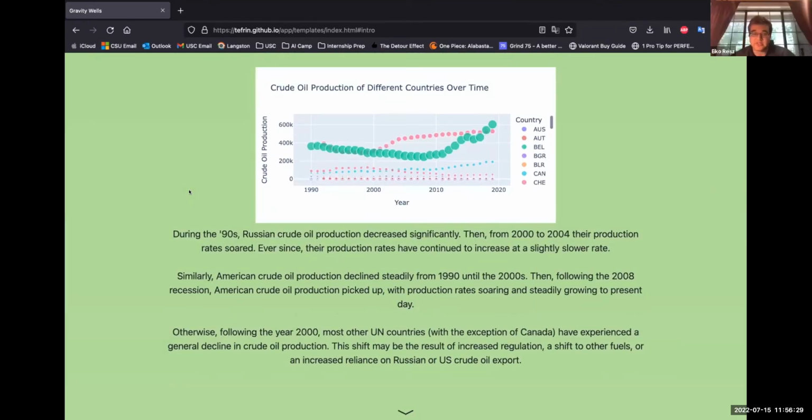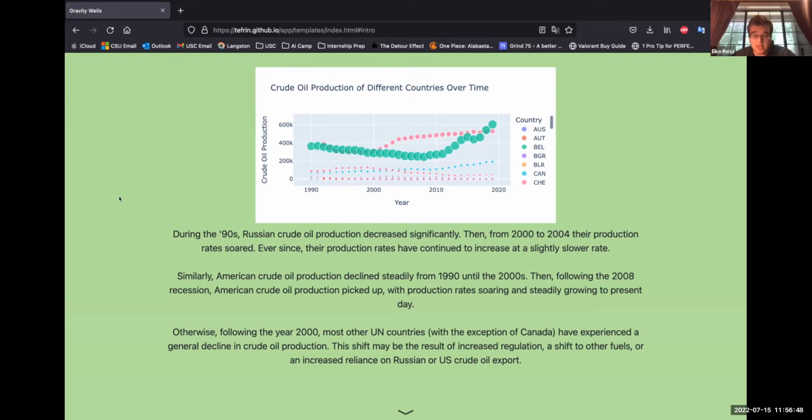Moving on, we now have another scatter plot, which shows the crude oil production of different countries over time. As Robert mentioned, it's interactive, and the size of each bubble represents the greenhouse gas emission for that country for that year. As you can see, there are two major outliers, that being the US and Russia at the top with the turquoise and reddish color.